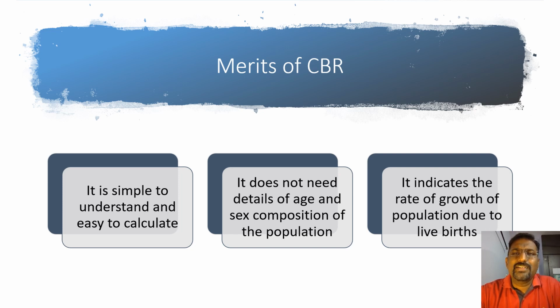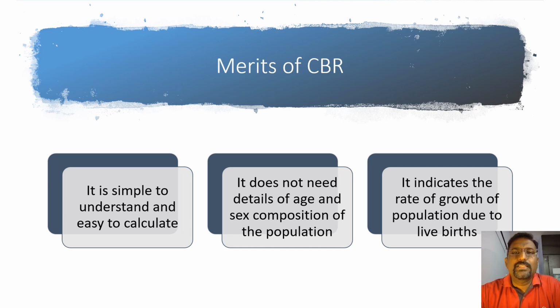Second, it does not need details of age and sex composition of the population. What is required? Only the number of live births and the average population in a year. These two are the things that are required. We don't require any details of it. So it is one of the easiest ones, and this is the second merit of CBR.